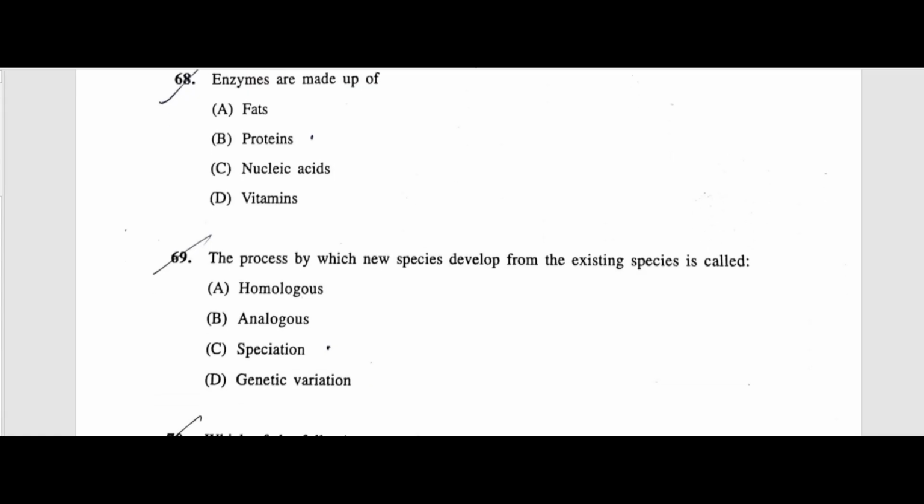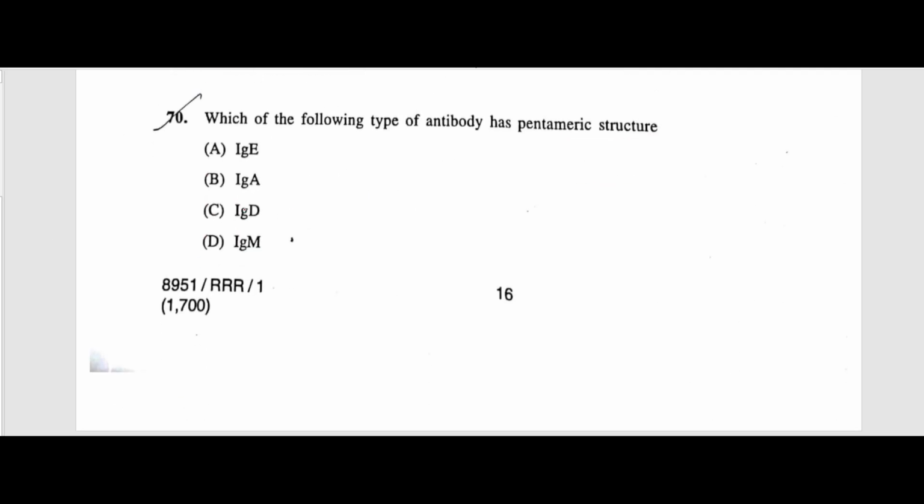Enzymes are made up of proteins, we know. Next question, the process by which new species develop from the existing species is called speciation. Next question, which of the following type of antibody has pentameric structure? Pentameric structures mean they are composed of 5 subunits. The answer is IgM.